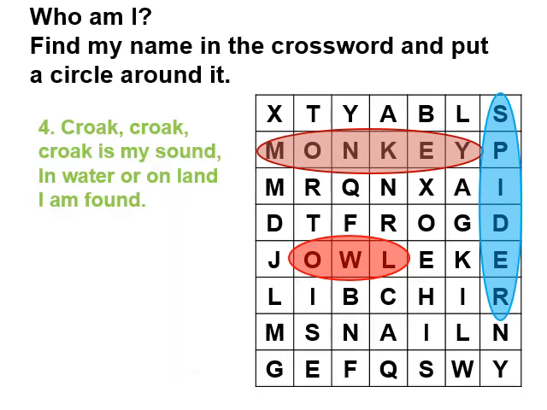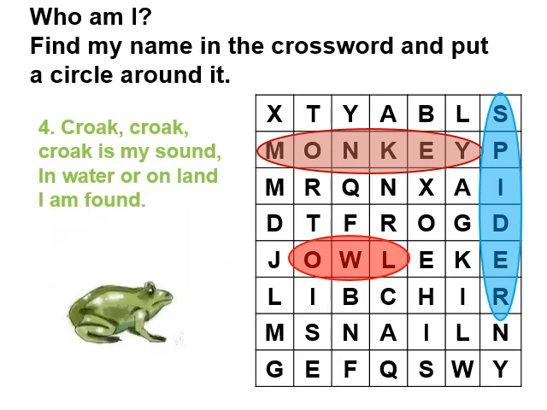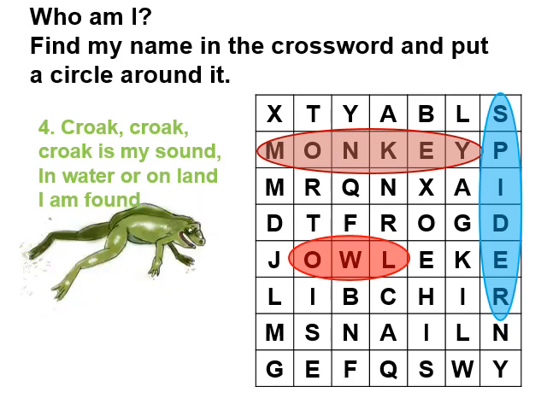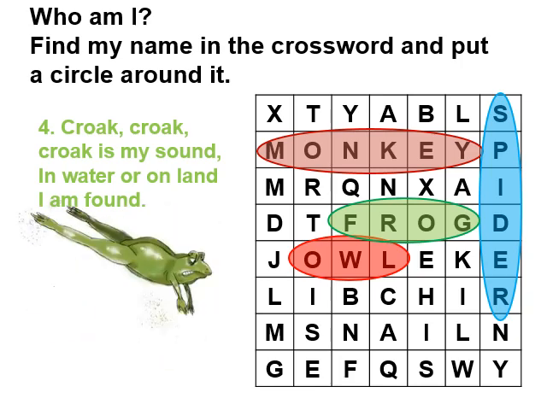Now, our fourth riddle is, croak, croak, croak is my sound. In water or on land I am found. Children, think of an animal whose sound is croak, croak and who is found in water as well as on land. You have learned about the sound of animals. So which animal makes the sound of croak, croak? Yes, you are correct. It is frog. Yes. Now, look for the word frog in the crossword. Have you got it? Just check your answer. This is frog, circled in green.